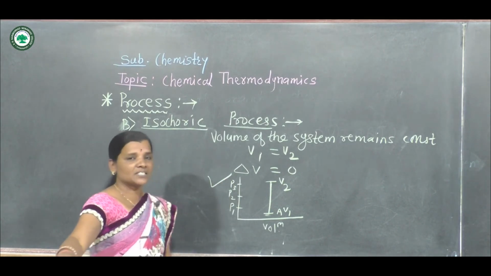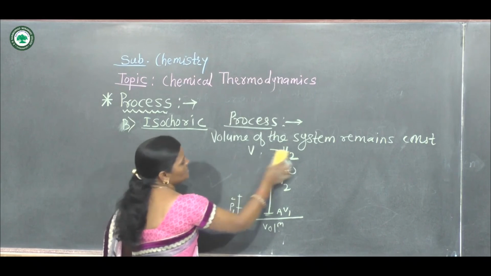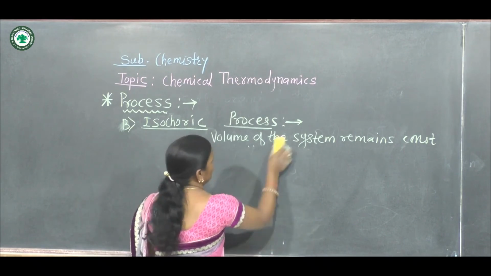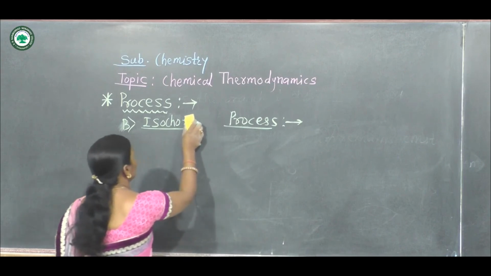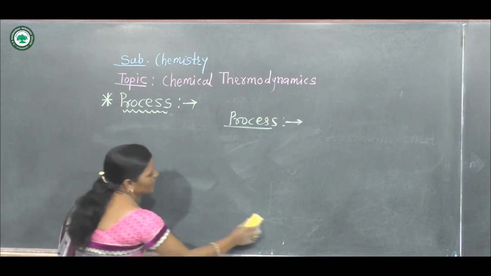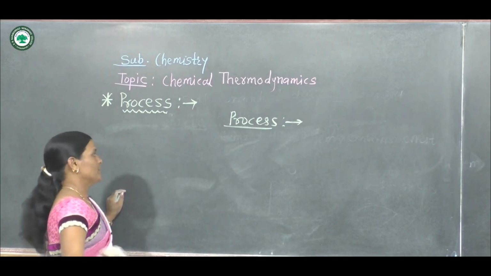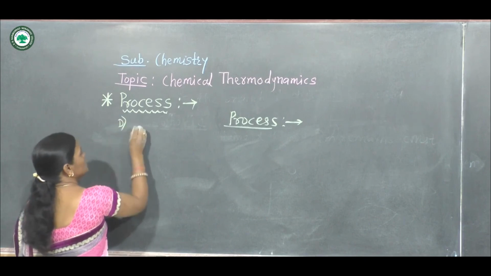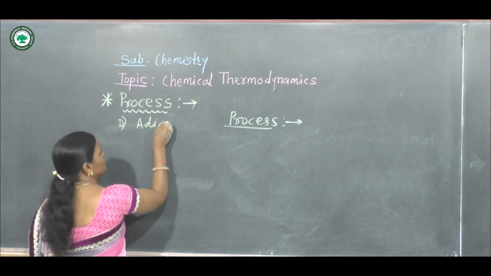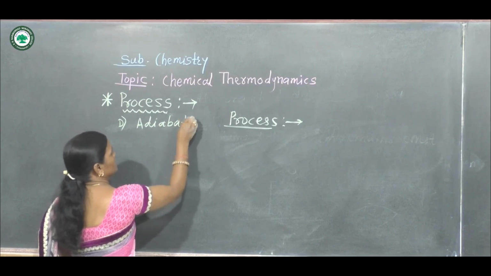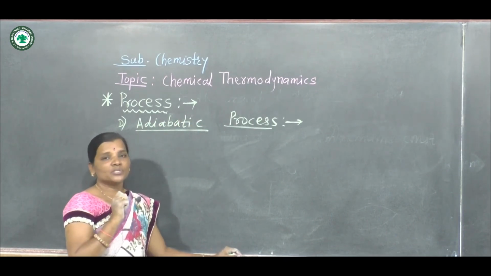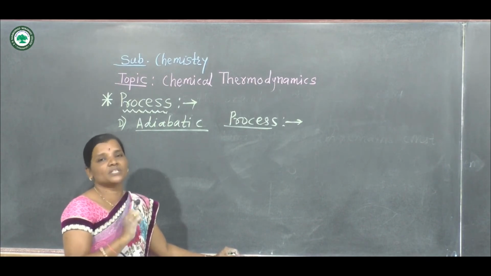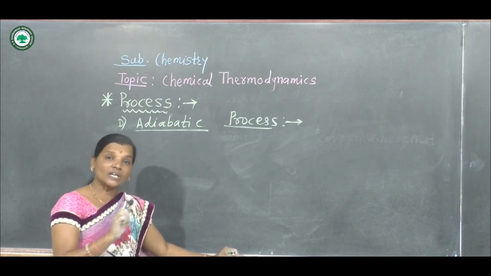Okay, so lastly we will consider the last process of this chemical thermodynamics topic, that is the adiabatic process, the fourth process. Now here, adiabatic process means what? The heat content of the system remains constant, not the temperature.